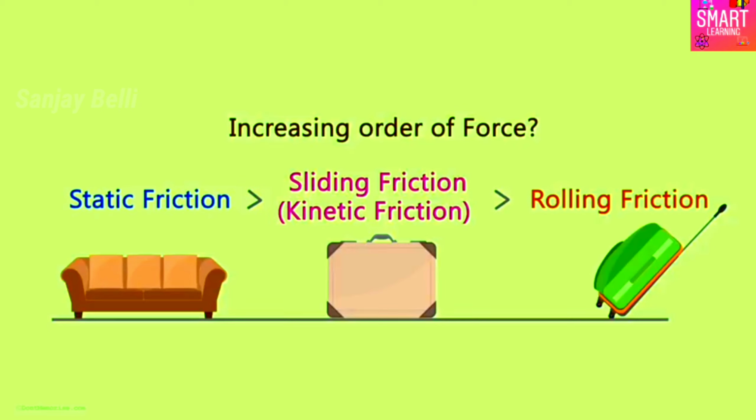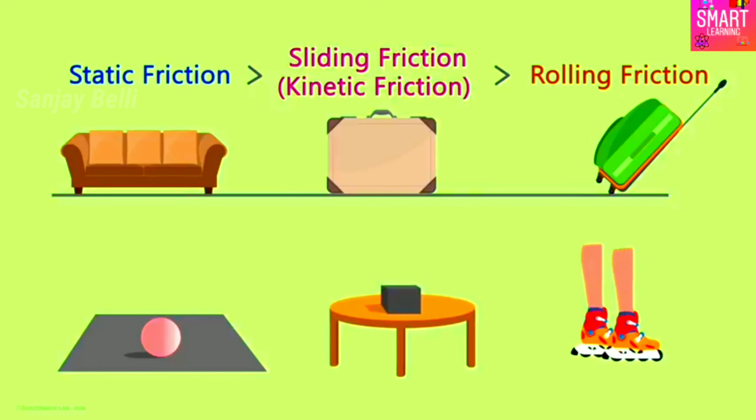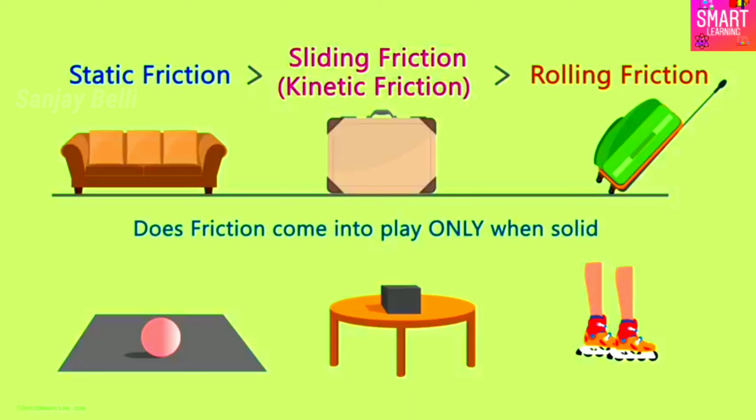In all the examples we have seen so far, we have only considered friction between solid parts. Ball on a floor, box on a table, or roller skates on the ground. In all cases, both the objects were solid. This friction comes into play only when solid parts are involved. Is there any other kind of friction we haven't seen yet?